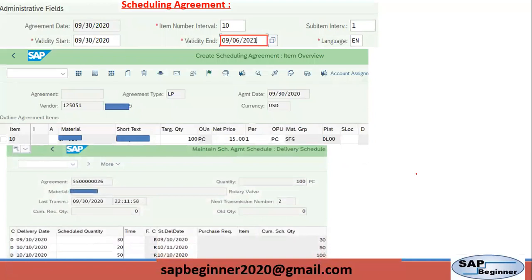Here, a scheduling agreement is also a long-term agreement between company and supplier. Here, I have created a scheduling agreement from this validity start date to validity end date. So during this time frame, I have created a scheduling agreement with subsequent delivery. So I have created an agreement for 100 pieces, and I want these 100 pieces in subsequent, rolling delivery. So here I put 30 quantity should be delivered on this date, 20 quantity should be delivered on this date, remaining 50 should be delivered on the remaining date. So I want a subsequent, rolling delivery schedule, that is a scheduling agreement.